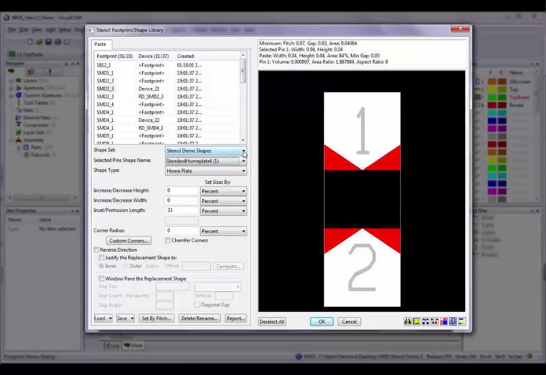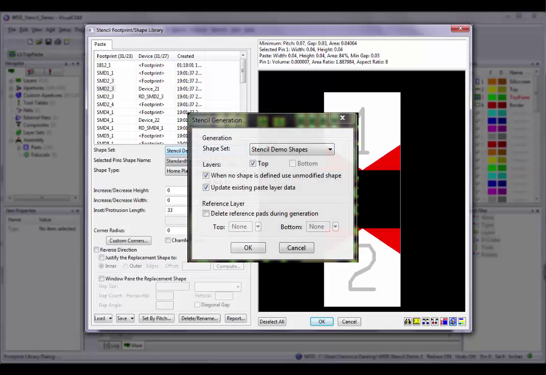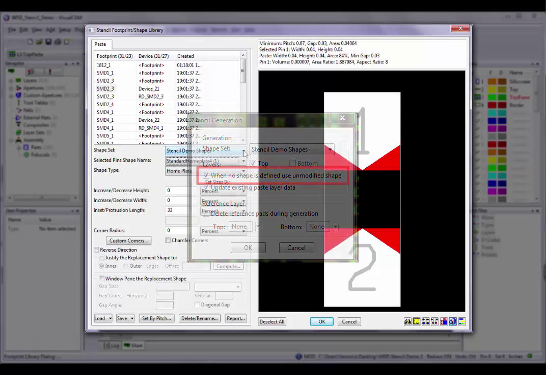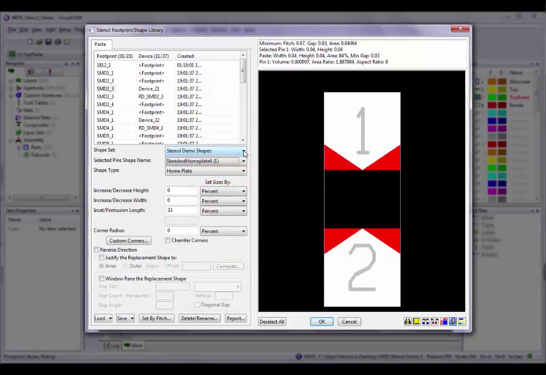Again, shapes are assigned to footprint pins and saved in the currently selected shape set. If no shape is associated with the pin, no paste will be generated unless during paste generation you choose the option to use the pin shape if no shape is associated with the pin. This option will give you the original pin shape one-to-one on the paste layer.